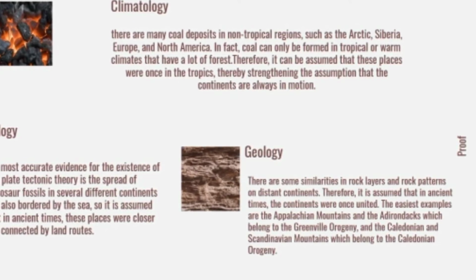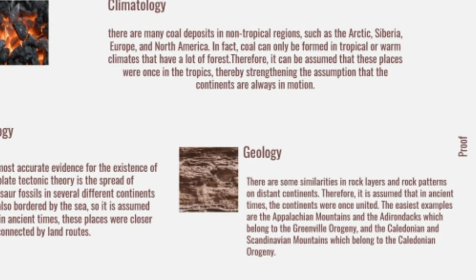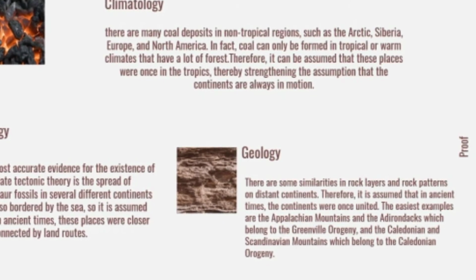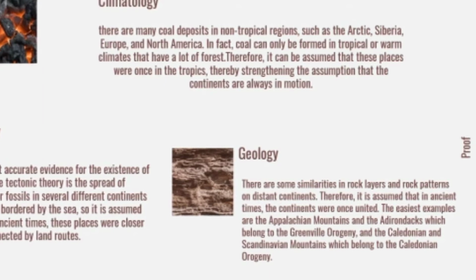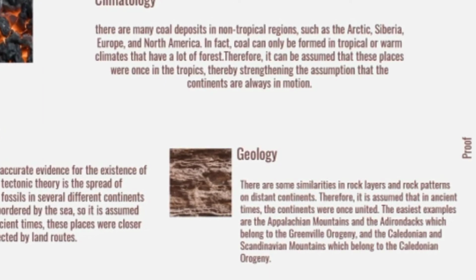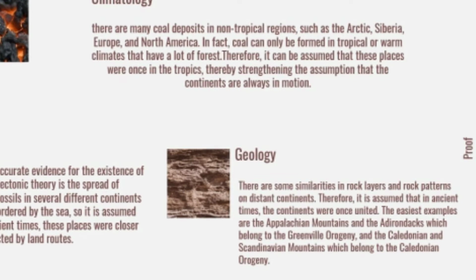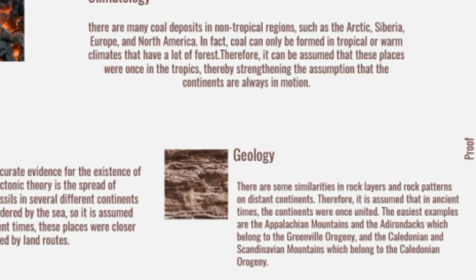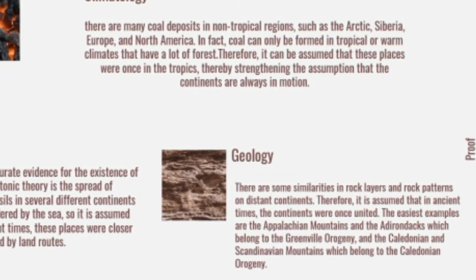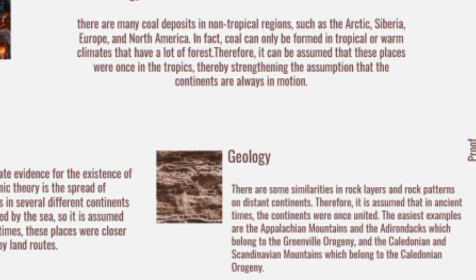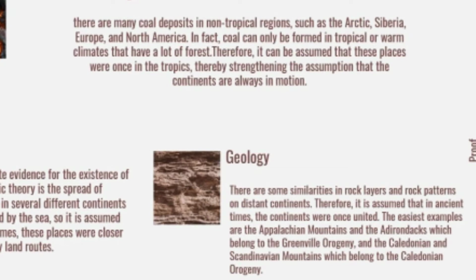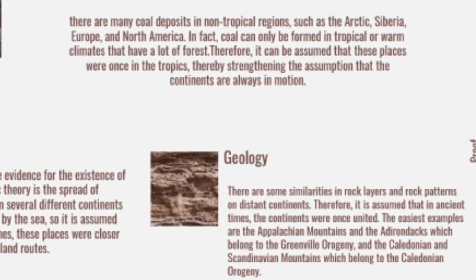Proof number 3 is geology. There are some similarities in rock layers and rock patterns on distant continents. Therefore, it is assumed that in ancient times, the continents were once united. The nicest examples are the Appalachian Mountains and the Adirondacks, which belong to the Grenville orogeny, and the Caledonian and Scandinavian Mountains, which belong to the Caledonian orogeny.